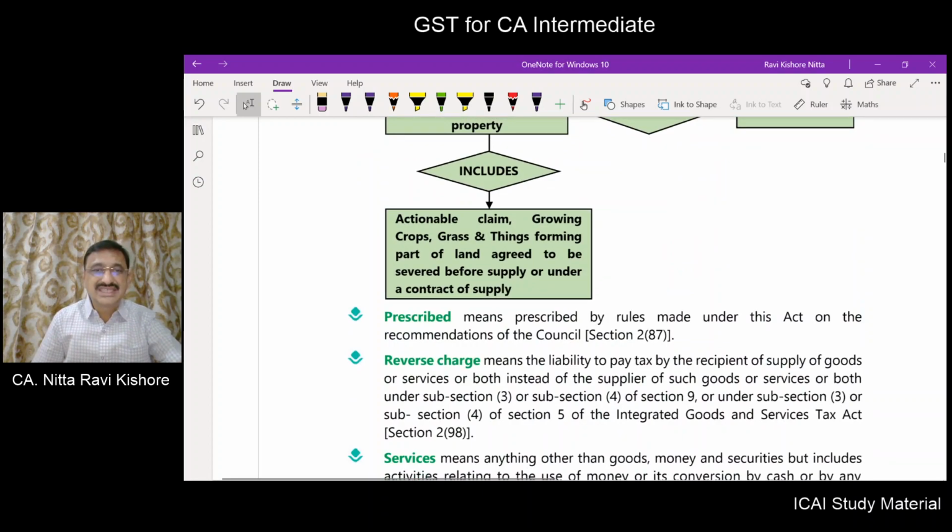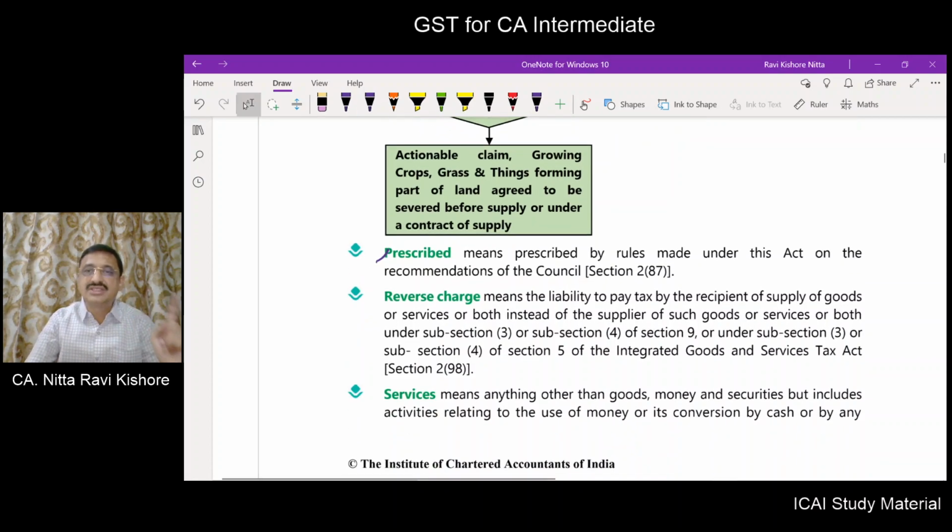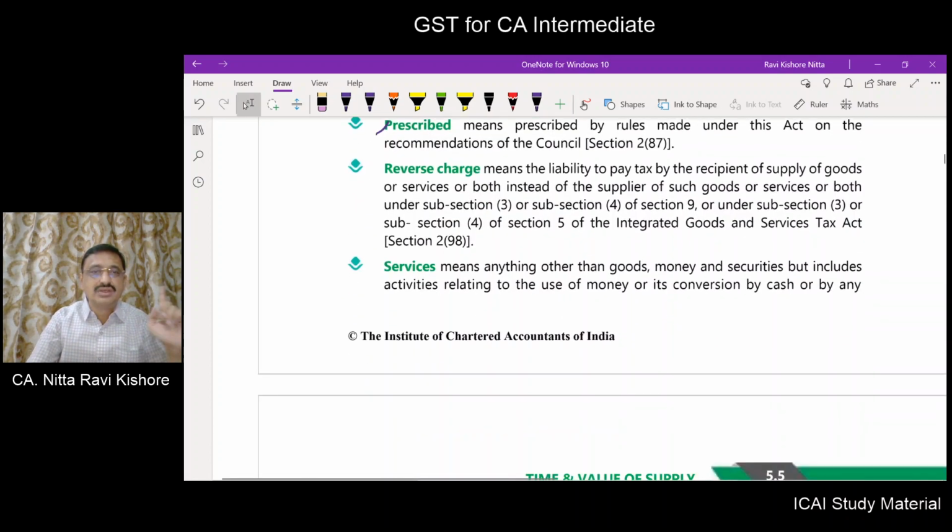What do you mean by prescribed? Prescribed was also defined, means anything prescribed under the rules made under this Act on the recommendation of the Council. What do you mean by reverse charge? We have already defined. Generally, GST is payable by the person providing the supply. But in certain cases, the recipient has to pay. What are those circumstances? Sections 9(3) and 9(4) we have already dealt with in our preceding chapter.